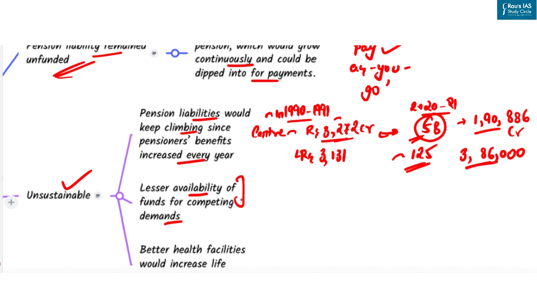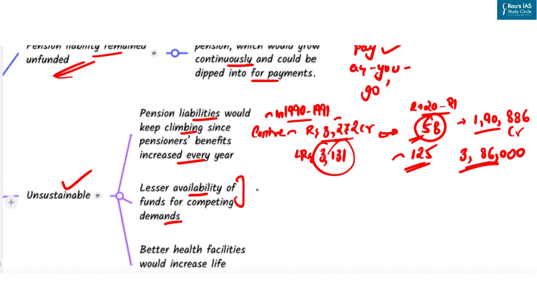This point is better understood with the help of an example. In 30 years, the cumulative pension bill of states had jumped to 3,86,000 crores in 2020-21 from 3,131 crore in 1990-91. So overall, pension payments by states eat away a quarter of their own tax revenues. For some states, it is much higher.